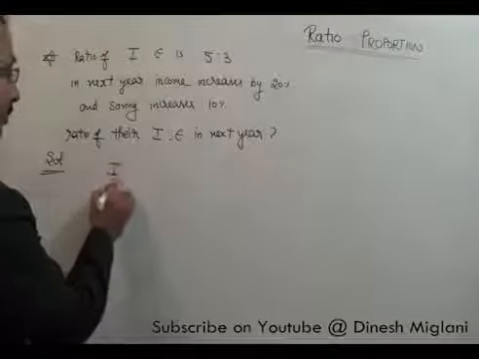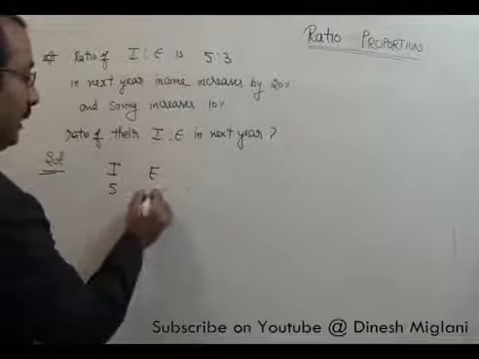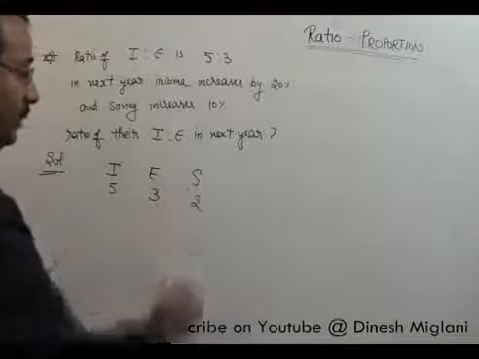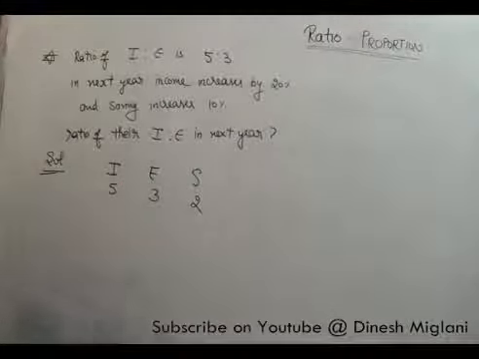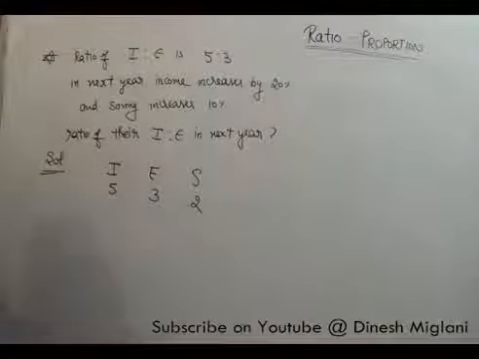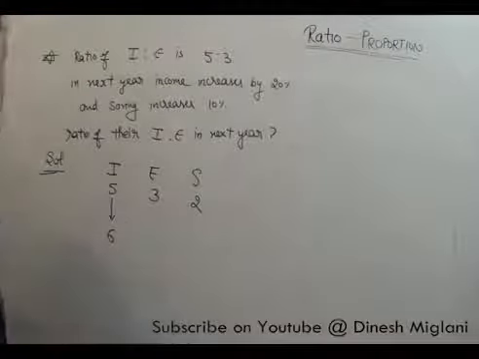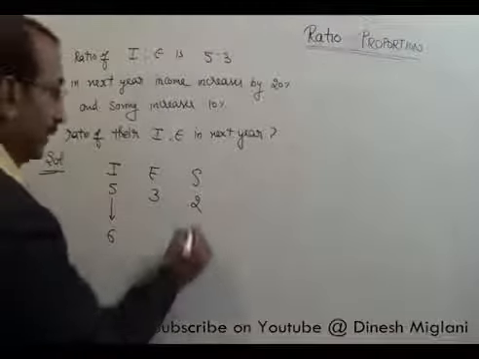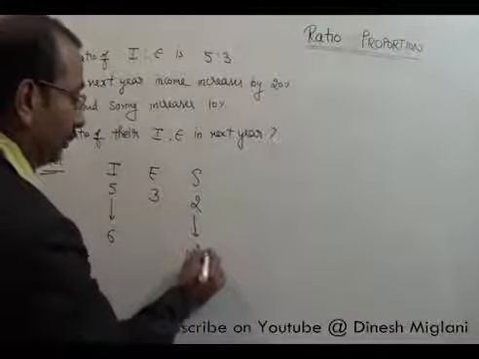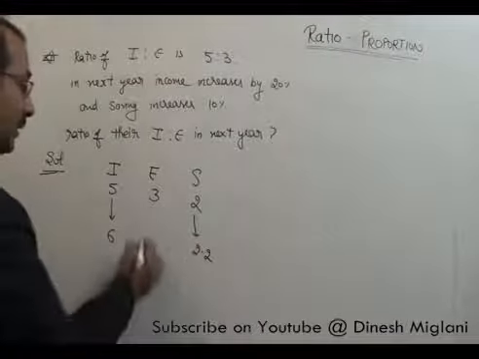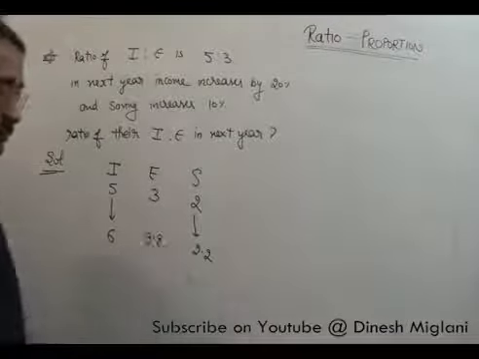If I assume income to be 5, expenditure is 3, so I can say my saving is equal to 2, because we know that income minus expenditure is always equal to savings. If income increases by 20%, it means from 5 it becomes 6. And saving increases by 10%, from 2 it becomes 2.2. It means my expenditure is 3.8.